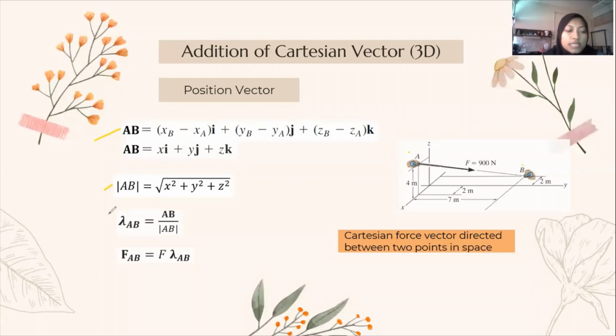And then we formulate the unit vector in the direction of AB, which is lambda AB equal to AB over the magnitude of AB. Lastly, we express this force as a Cartesian vector. Since F has a magnitude and direction specified by lambda AB, then FAB is equal to F times lambda AB.